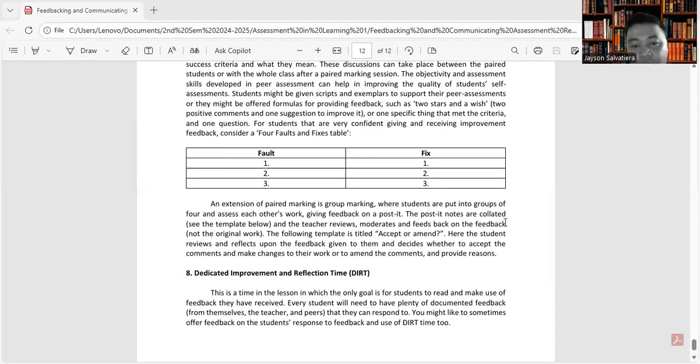So the following template is titled Accept or Amend. Here, the student reviews and reflects upon the feedback given to them and decides whether to accept the comments and make changes to their work or to amend the comments and provide reasons.